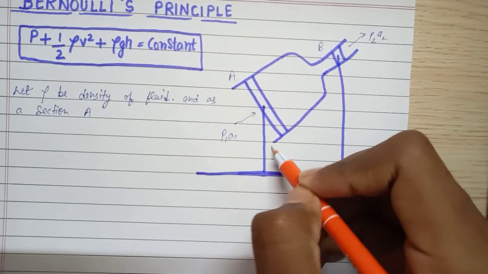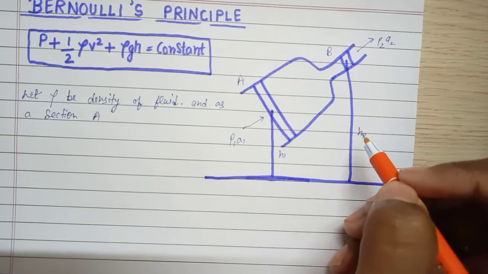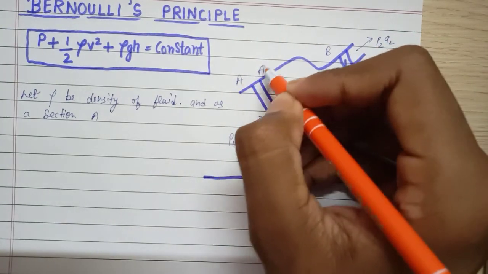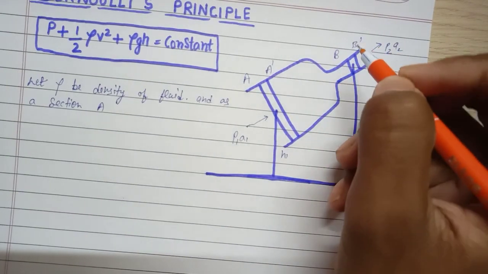This is H1 height and this is H2 height, and this end is A dash and this end is B dash.